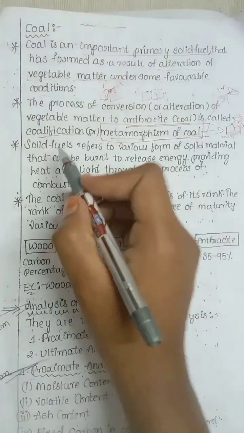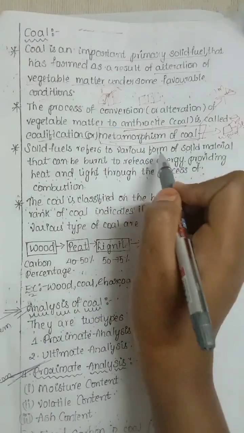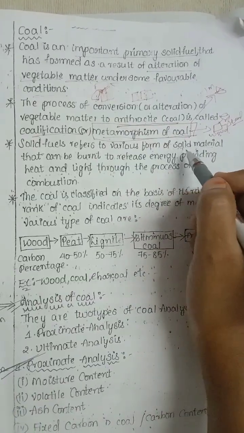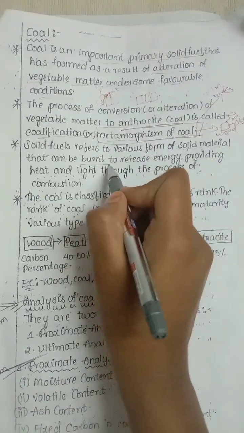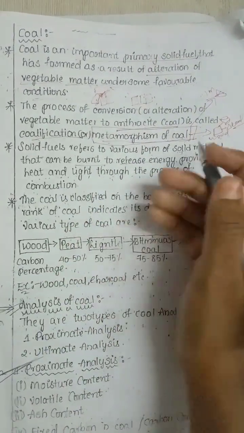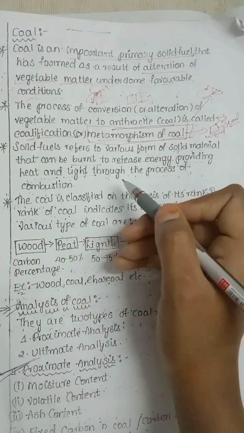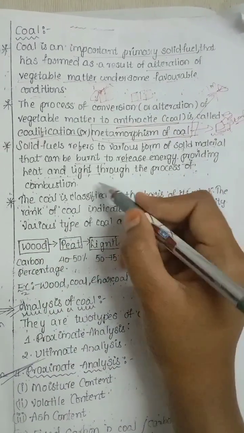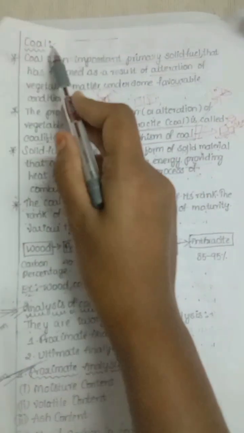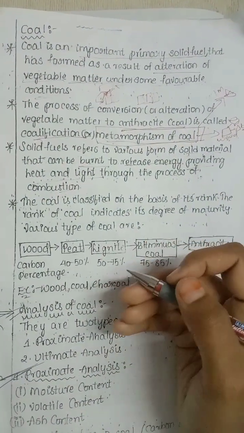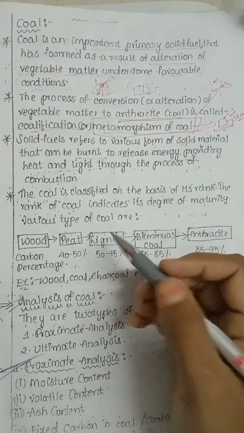Short question: solid fuels refer to various forms. They are used in many forms as solid material, and are burned to release energy like heat, producing heat and light. By using the combustion process, we get coal, and it is used in many forms for cooking and other processes.